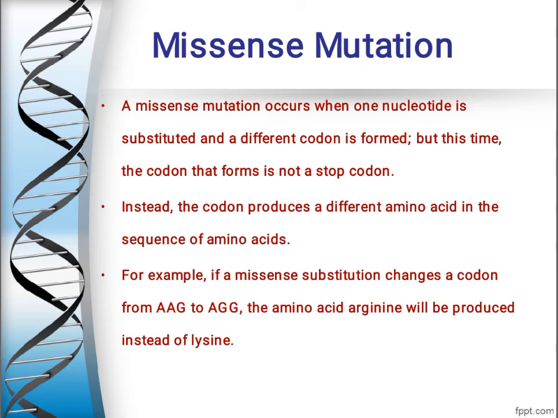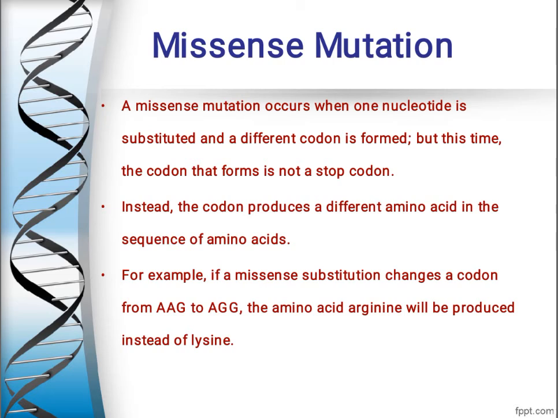Now I will give you one more example. So if a missense substitution changes a codon from AAG to AGG. Now you can see here AAG is the original sequence, and because of substitution or because of missense mutation, AAG will be converted into AGG.